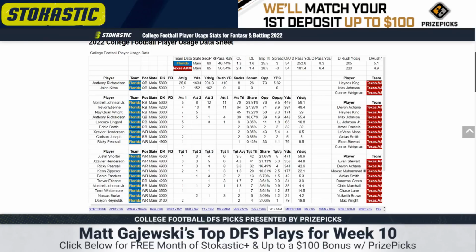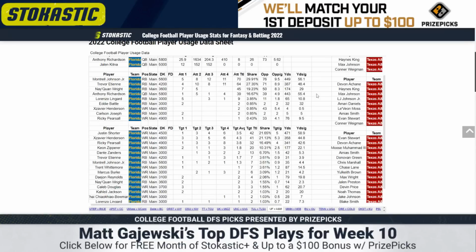They did remove Naquan Wright from their rotation in the backfield. That means it's just Montrell Johnson and Trevor Etienne, but it's still 9.5 touches per game for Johnson, 8.9 for Etienne. You can find better price-adjusted plays than these guys. And then in the pass game, again, it's a non-efficient passing attack. Justin Shorter leads the team with 42 targets. He's 1 ahead of Xavier Henderson. And then Ricky Pearsall comes in at 32. Yardage has also gone that way too.